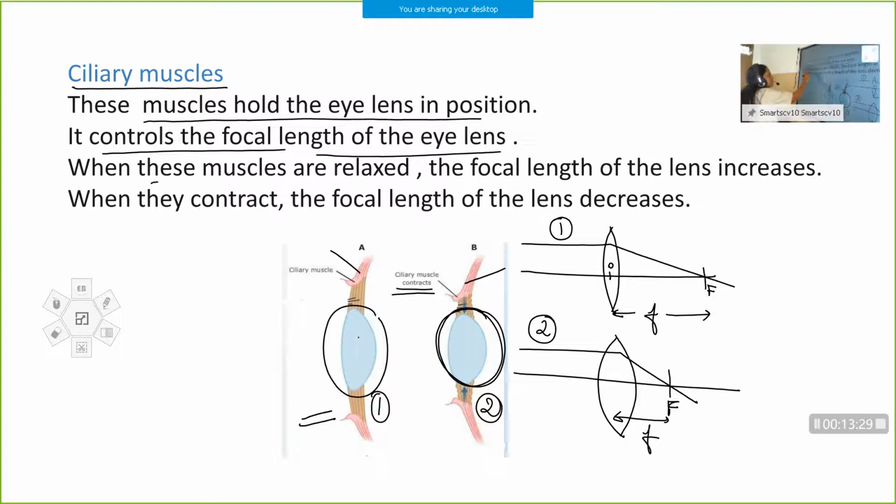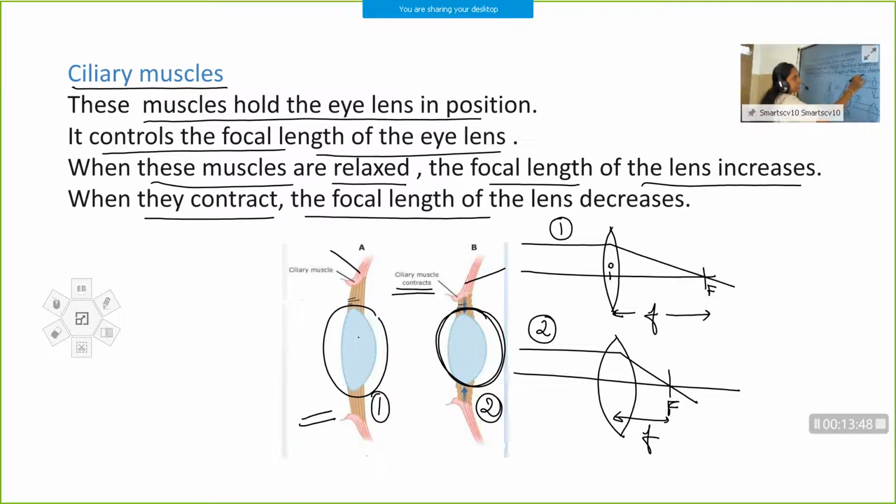How? When these muscles are relaxed, the focal length of the lens increases. So, when ciliary muscles are relaxed, the lens becomes thin, so its focal length increases. When they contract, the focal length of the lens decreases. Okay, children. So, when the ciliary muscles contract, the lens becomes thick, so the focal length decreases. So, that's the function of ciliary muscles.